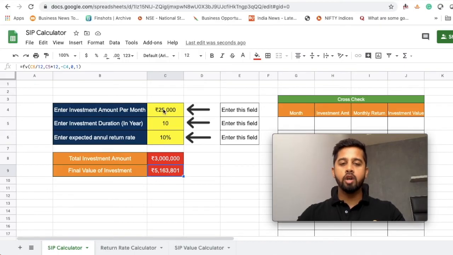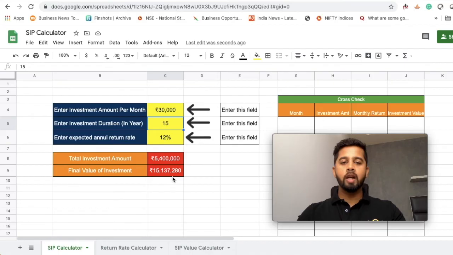You can change your SIP amount, your duration as well as rate, and the changes will be reflected here. So let's say you expect an annual return of 12%. In that case, you will end up with a corpus of 58,08,477. And let's say you invest this money for 15 years. In that case, you will end up with a corpus of 1,26,14,400.